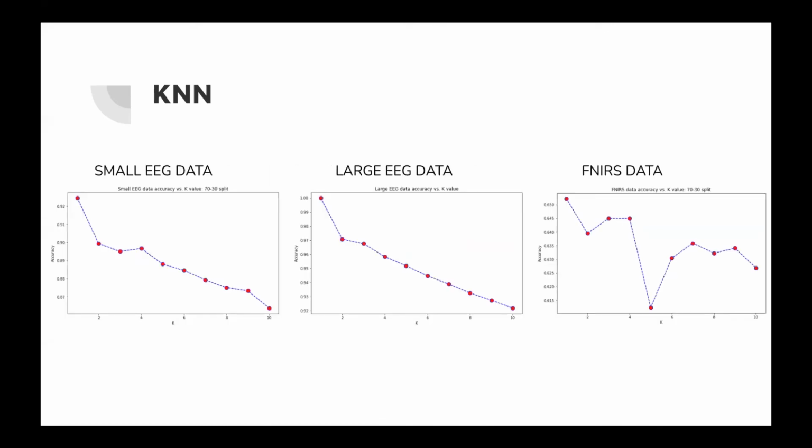Amongst all three figures, there is a clear trend that K equal to 1 produces the best accuracy. On the fNIRS data, there was some small amount of fluctuation in the accuracy based on the K value, with an overall decreasing trend. In the UCI datasets, there was a very clear linear trend that as K increased, the accuracy decreased. Overall, this indicates that starting with the parameter of K equals 1 is recommended, and KNN performs generally well.